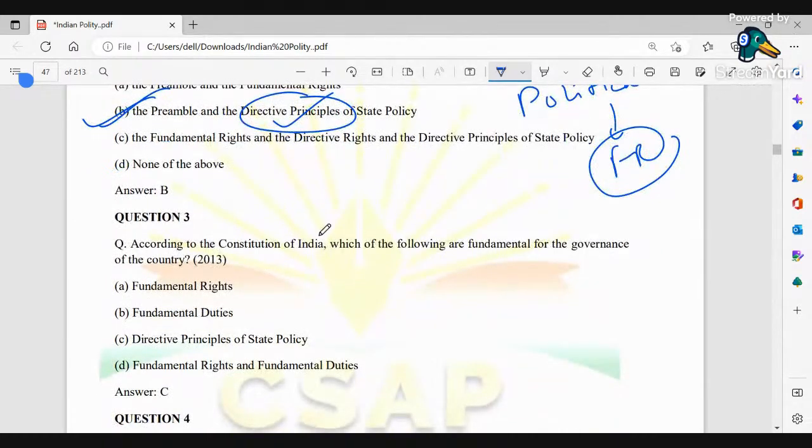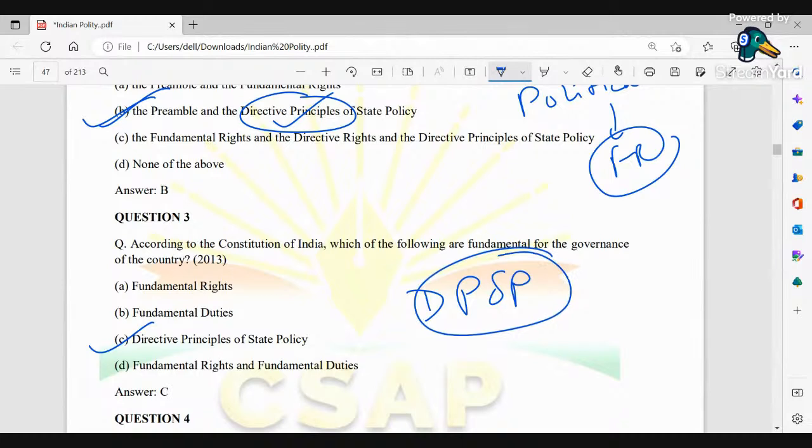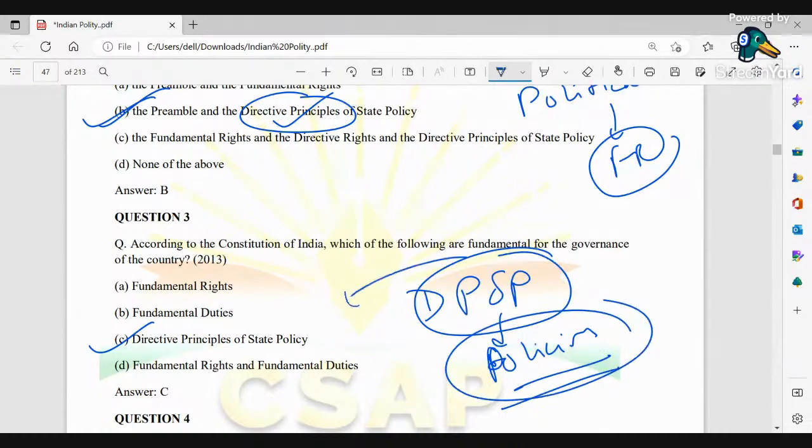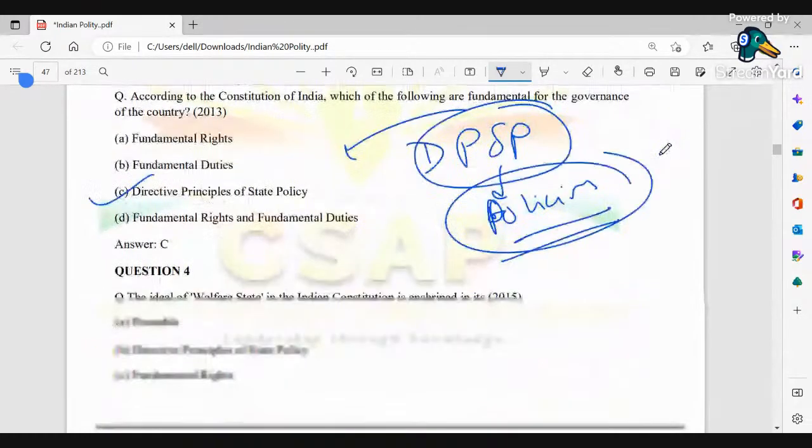Next, according to the Constitution of India, which of the following are fundamental for governance of the country? Obviously DPSPs, because without keeping the DPSPs in mind, the government cannot frame policies. Okay, so DPSPs को दिमाग पे रखना पड़ता है तभी जाके वो लोग पॉलिसीज बना पाएंगे. ठीक है, तो इसीलिए DPSPs have to be kept in mind when formulating any form of policies under the governance of the country. Okay, next.